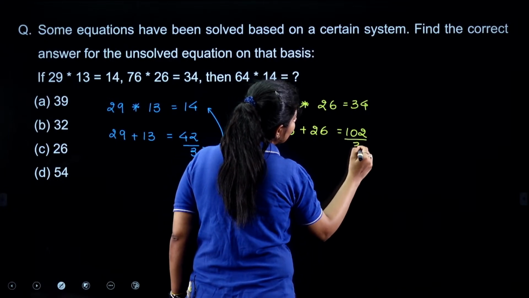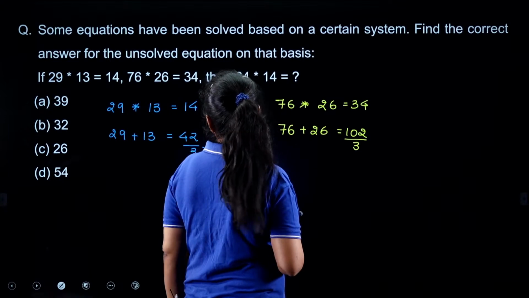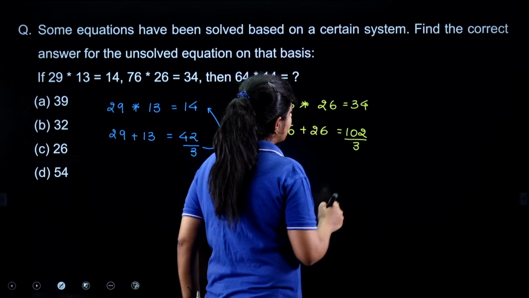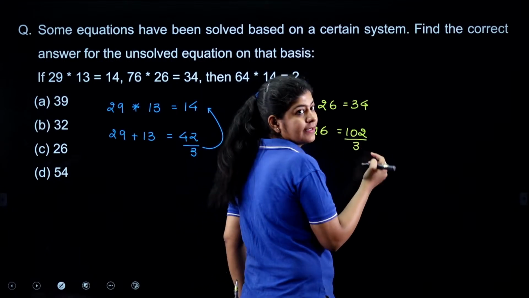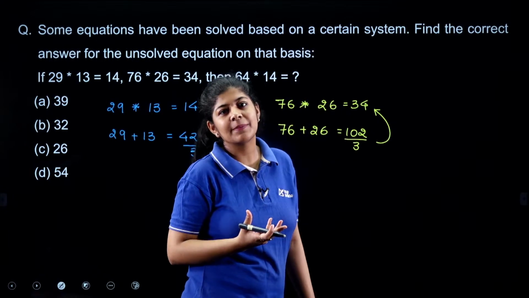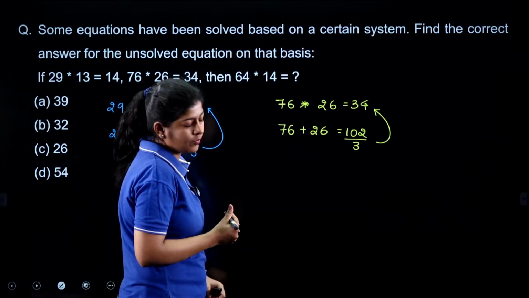Now if I divide this by 3, I get 34. That means I can apply the same logic with 64 and 14.